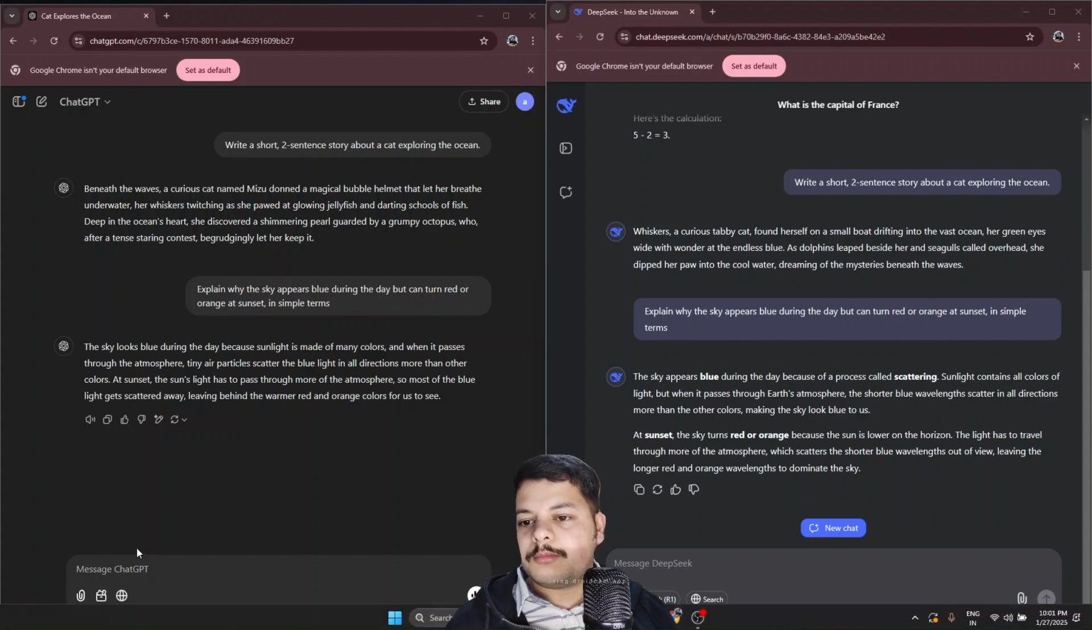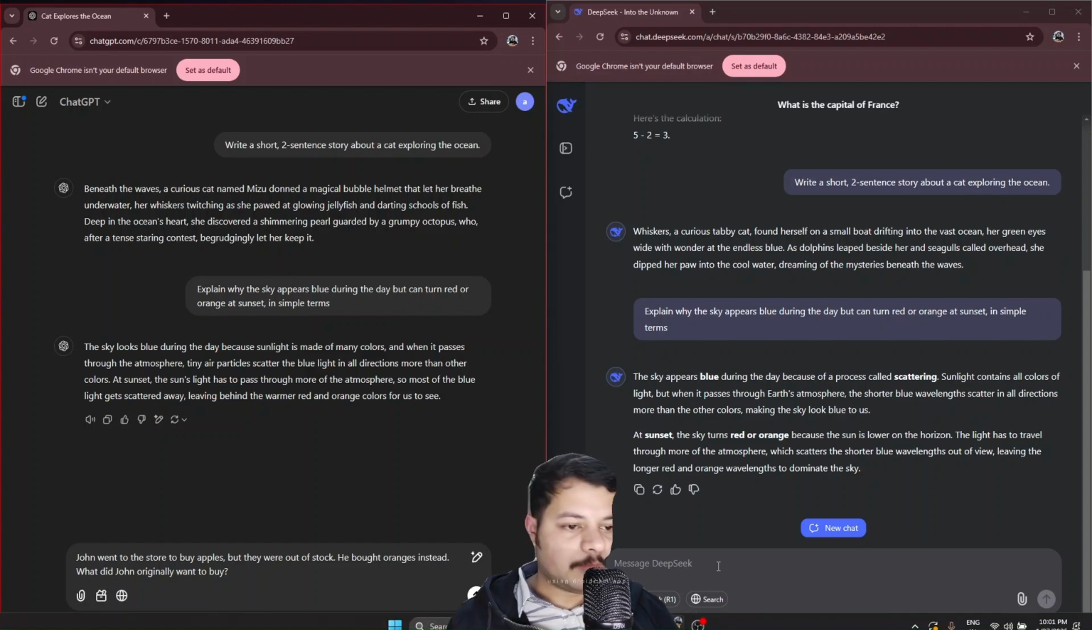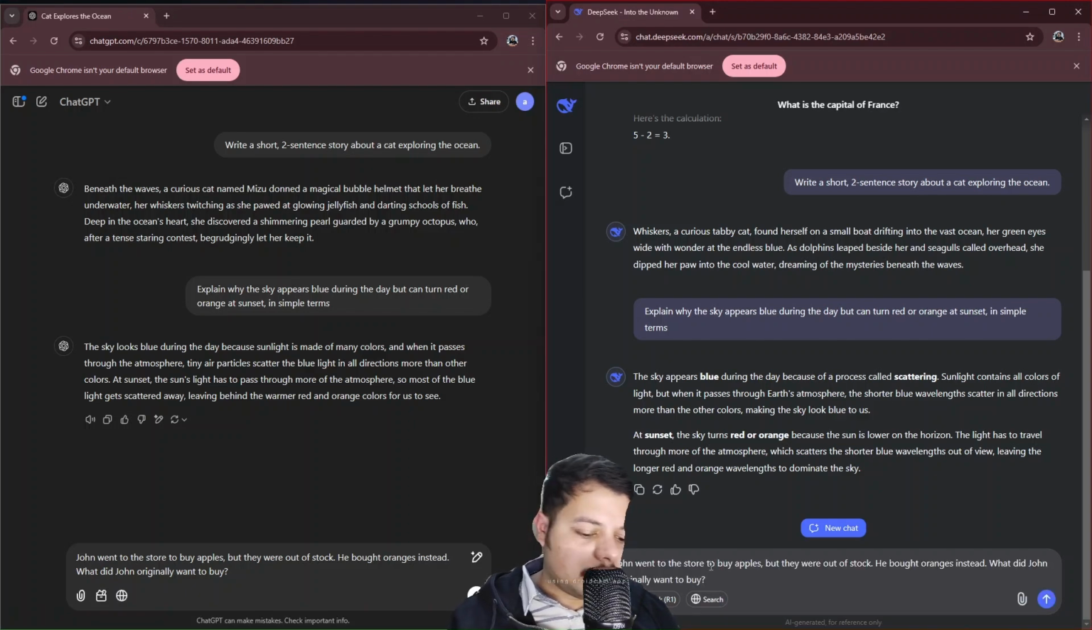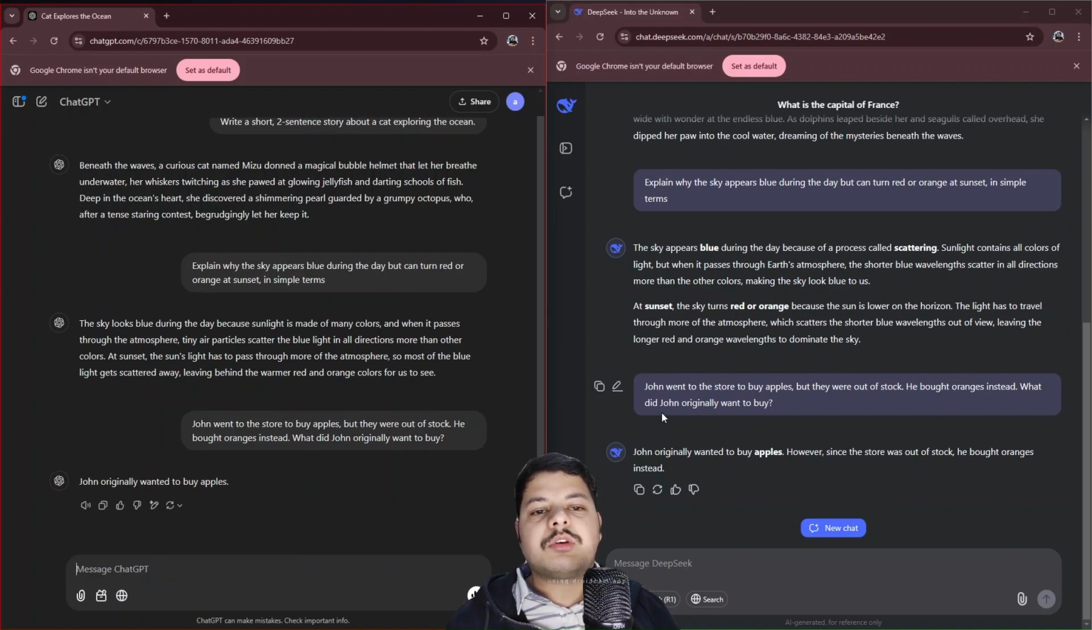Here is a prompt for context and awareness test. John went to the store to buy apples, but they were out of stock. He bought oranges instead. What did John originally go to buy? And we are going in the same prompt over here. As you can see, both of these models are pretty fast, though the DeepSeek is not as polished as the GPT, but soon it will be, I guess.